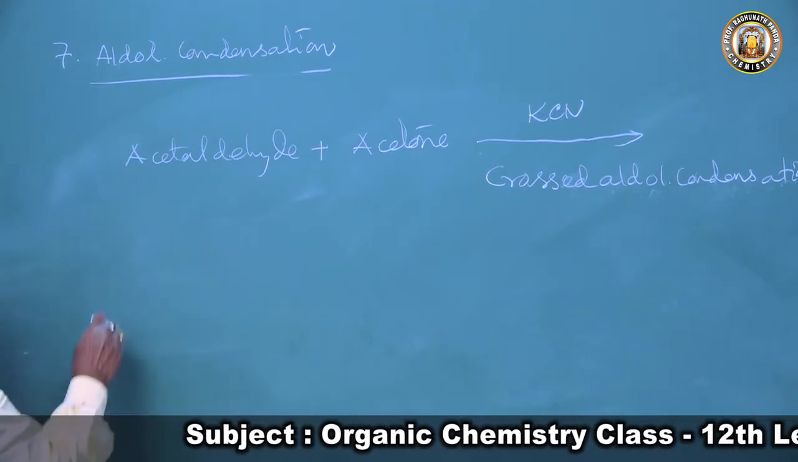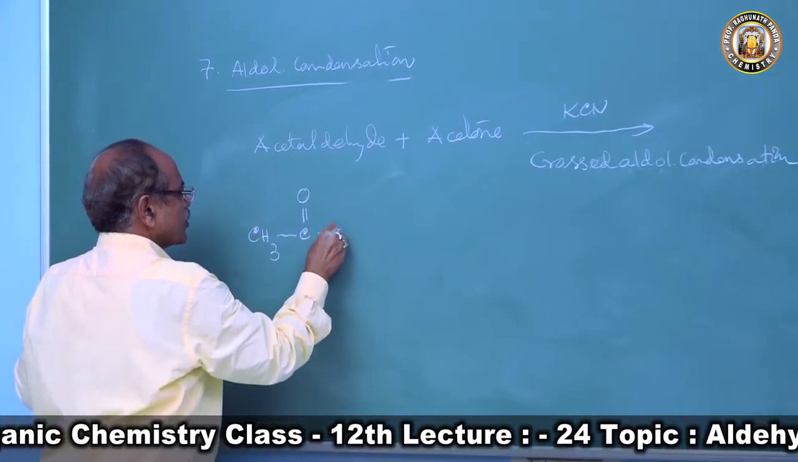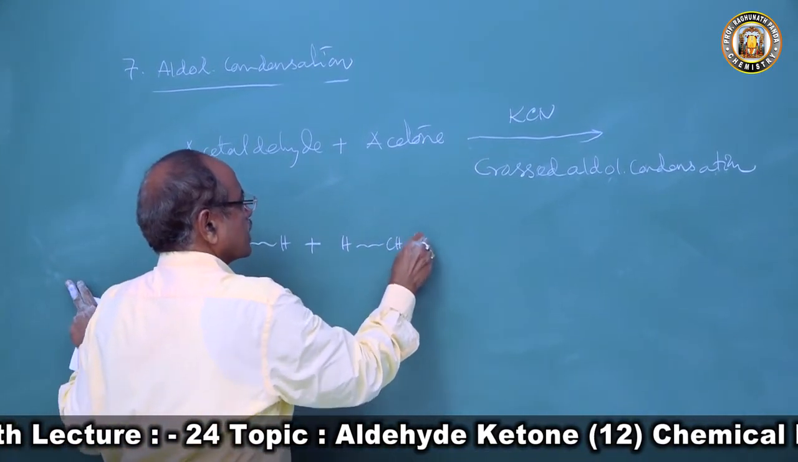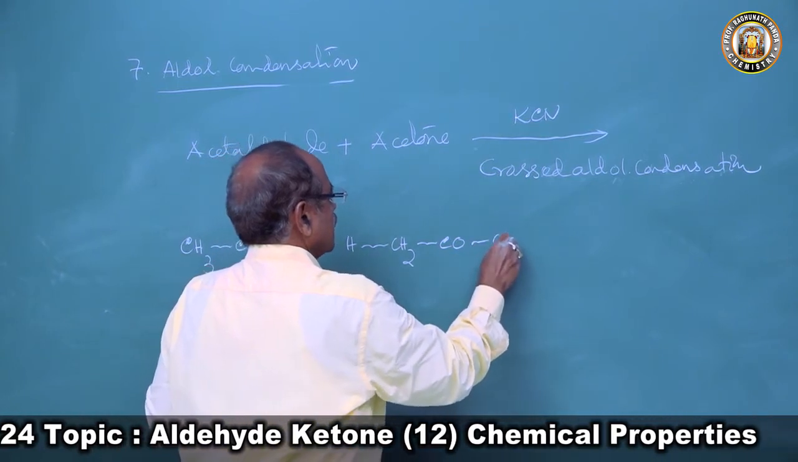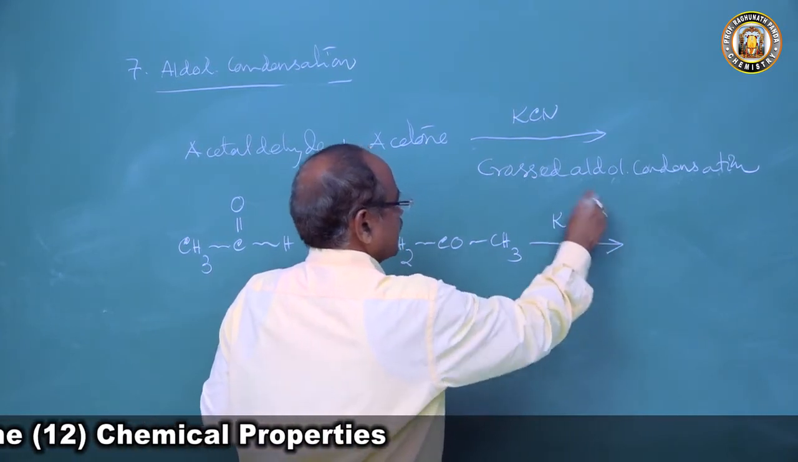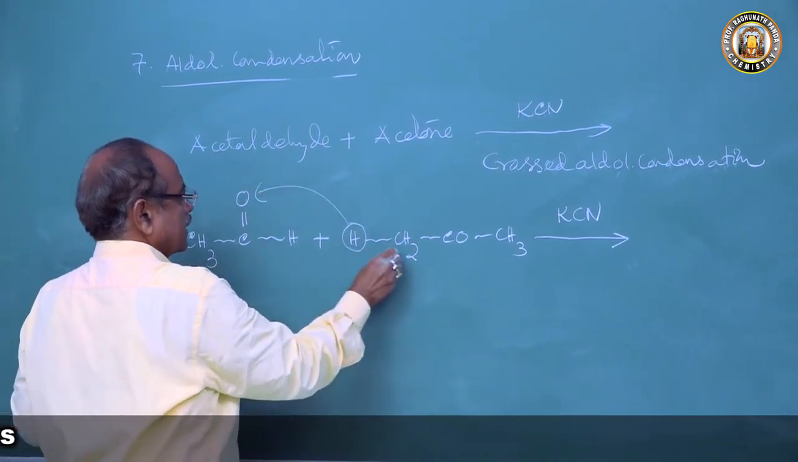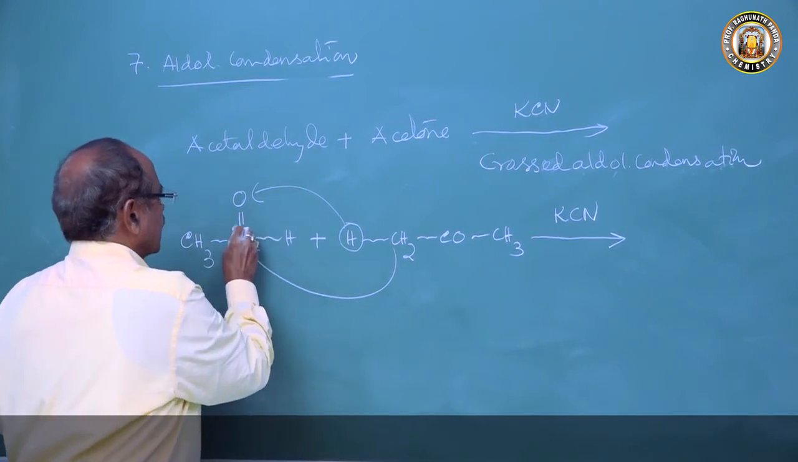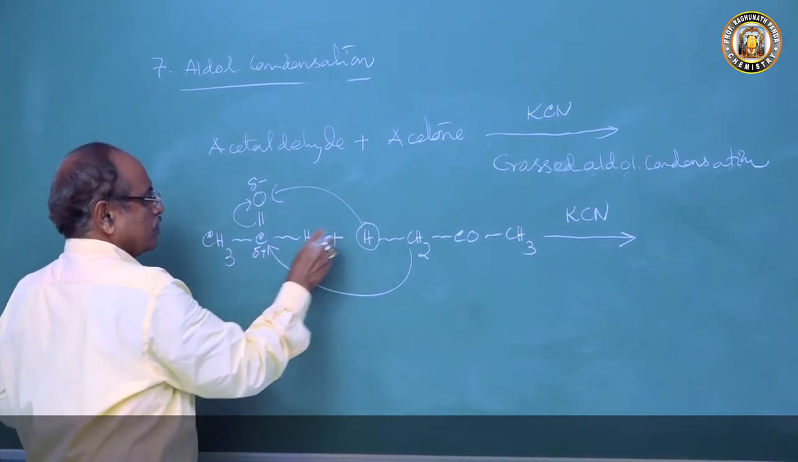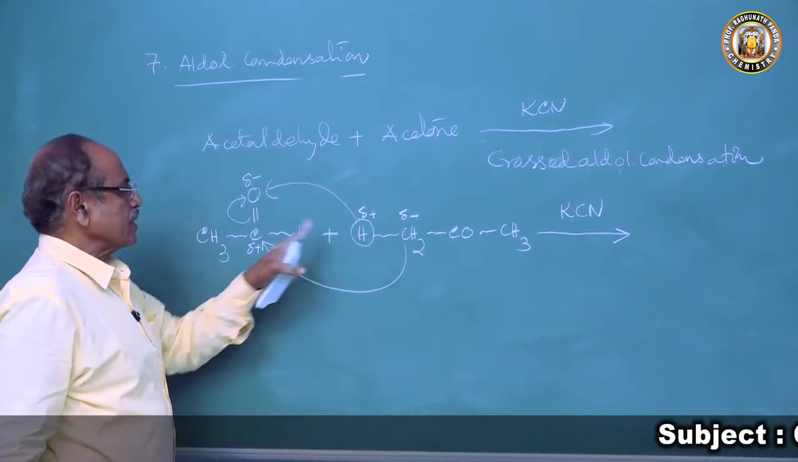And how? Now if you take acetaldehyde, CH3CHO, and we have acetone, CH3COCH3, in the presence of alkali, then this H goes to O and this CH2 goes to C. Why? Because there is a drift of electrons here. This oxygen is delta negative, carbon is delta positive. Here H is delta positive, CH2 is delta negative. So CH2 comes to this place, H comes to this place.